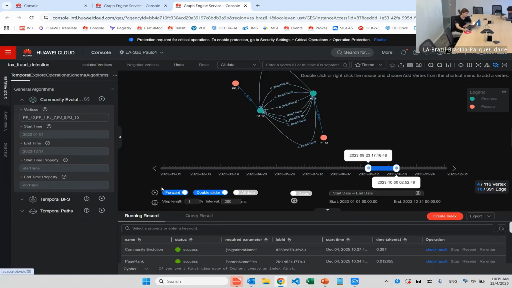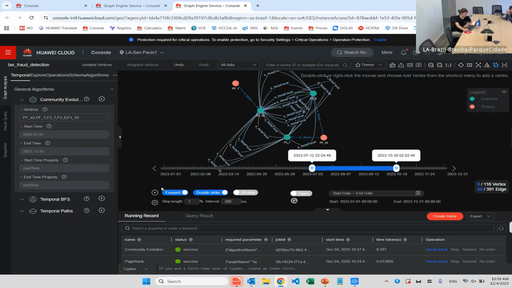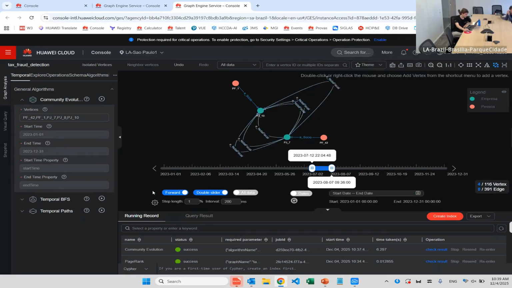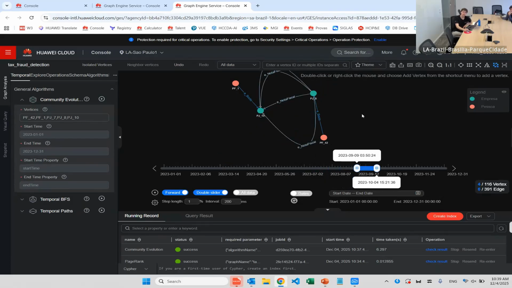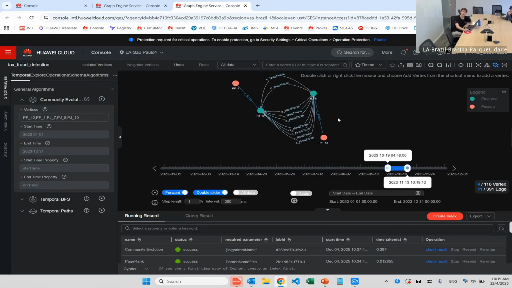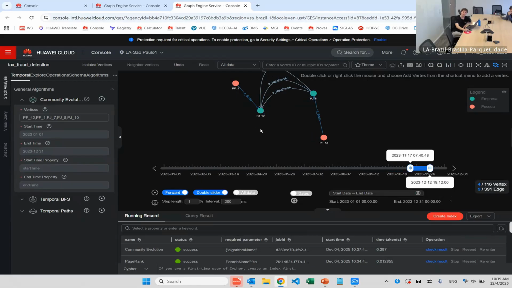We detected a fraud based on our temporal analysis. Due to this capability, right? It closed the other company and opened another one to do the same thing. And this company only issues invoices to this one. So this is a fraud scenario, and we could see it through our temporal graph analysis.